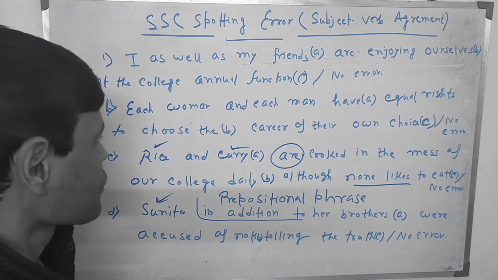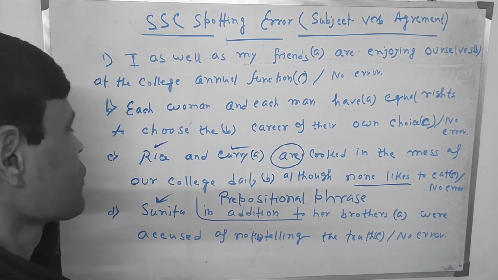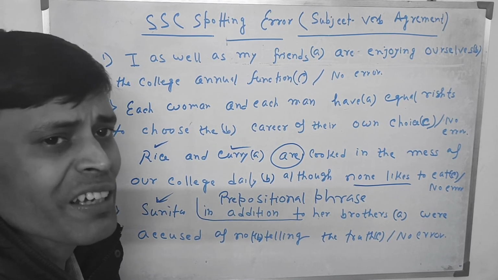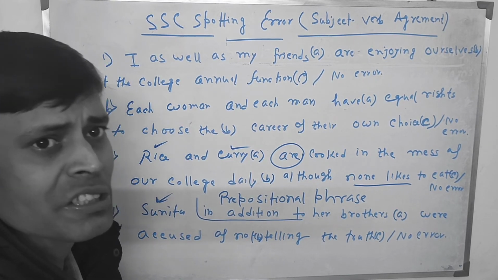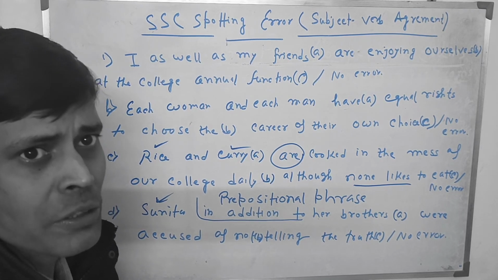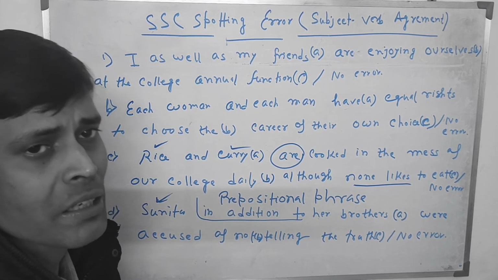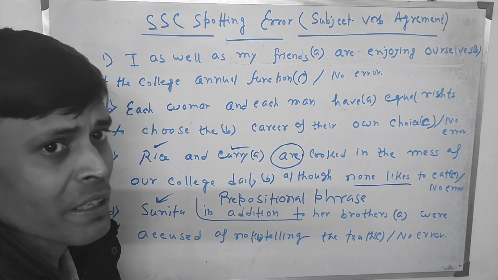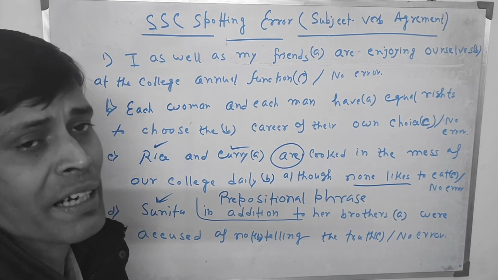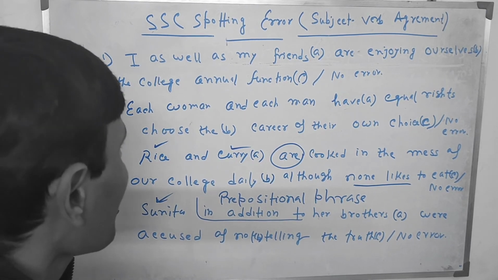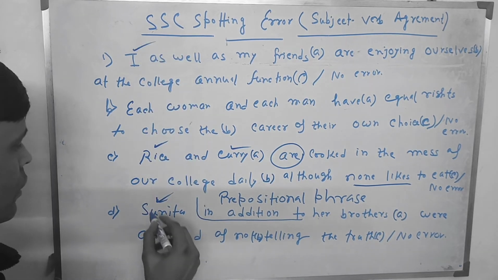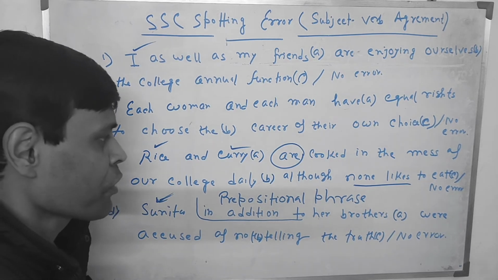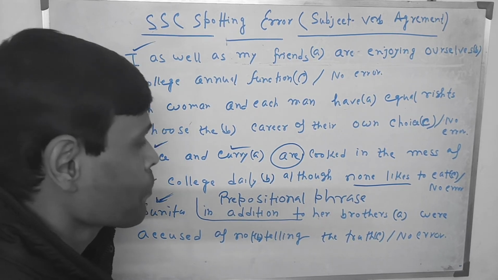So be careful, again I am telling, as well as, in addition to, together with, along with, all are called phrases. They are never considered to be the subject. The subject always lies, or is written, at the beginning of the sentence. Be careful, again I am repeating, at the beginning or at the first or at the start of the sentence. So here Sunita is the subject.